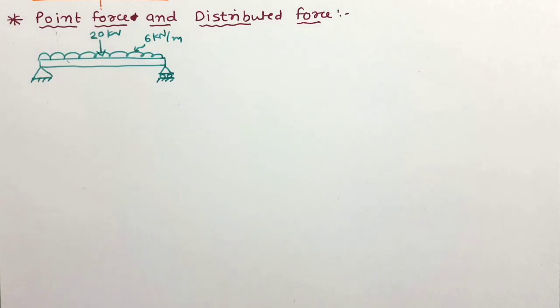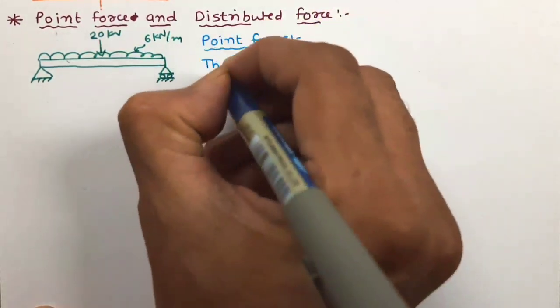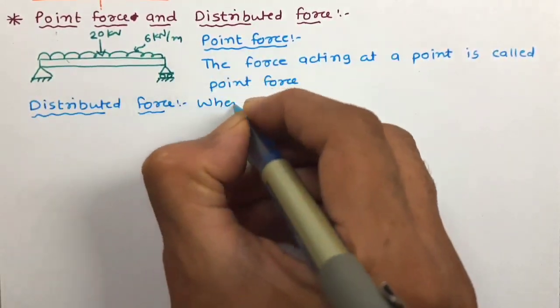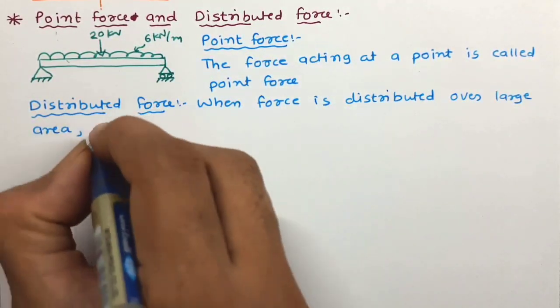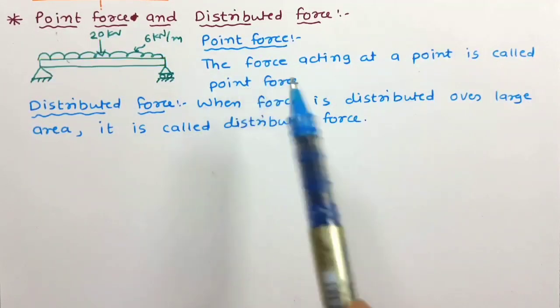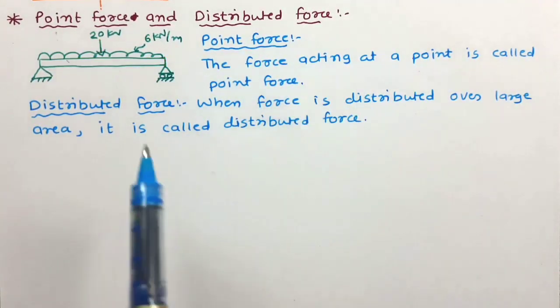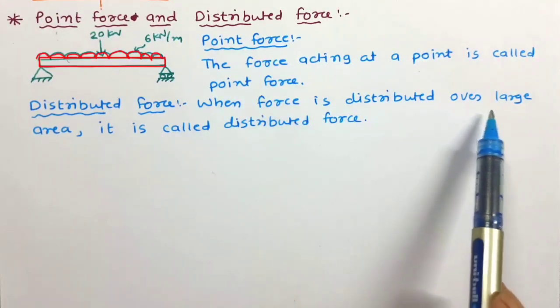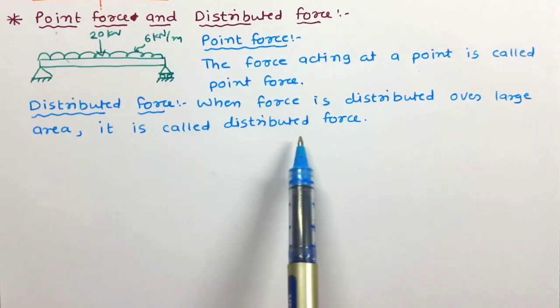So let us define this. The force acting at a point is called point force. And when force is distributed over a large area, it is called distributed force.